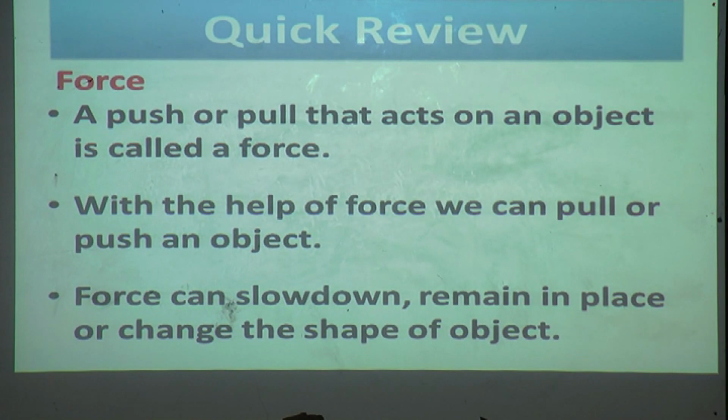It can also remain in place or change the shape of the object. If you apply force to something, it will change its shape also.